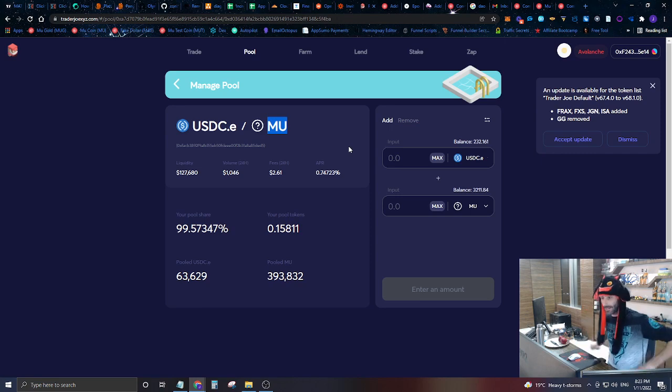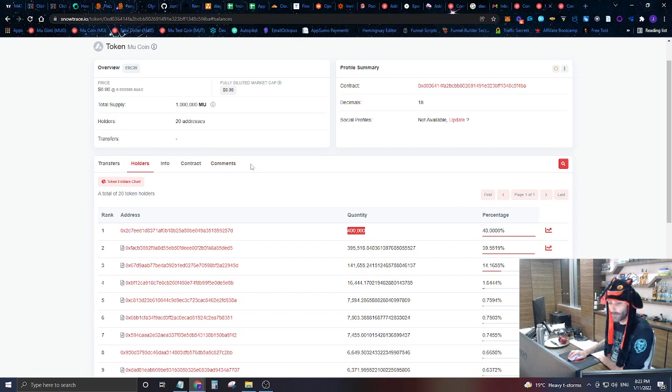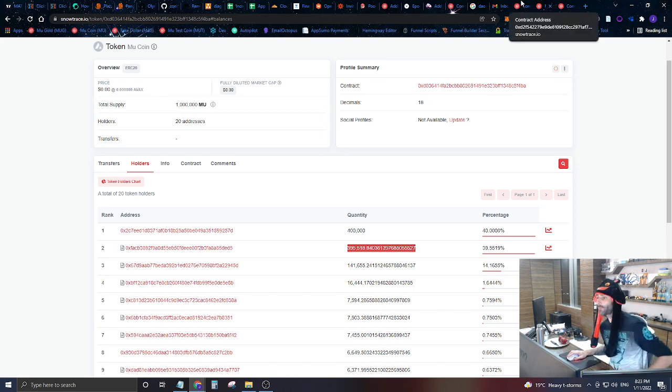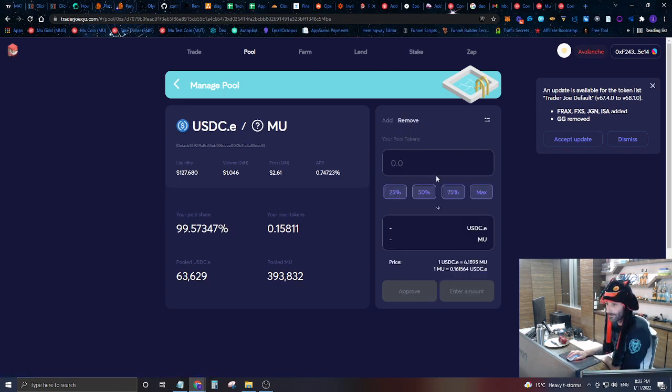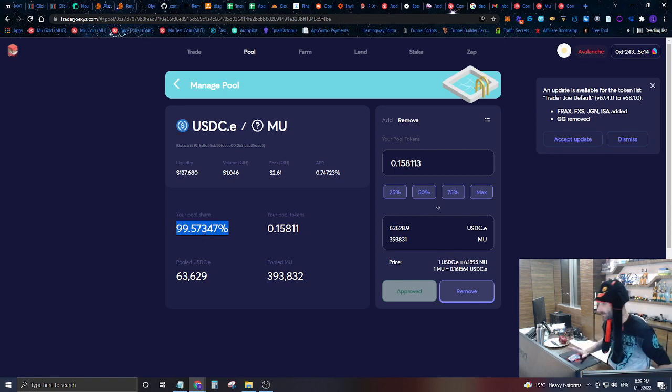So there has to be an actual liquidity pool. This is the liquidity pool, and you can see this is the second largest holder, this actual liquidity pool. One of the problems with liquidity pools is they can be removed at any time. For example, I can just go in here and click remove and hit max, and I can essentially remove pretty much all of the USDC coin, because you can see I own almost 100% of this liquidity pool.